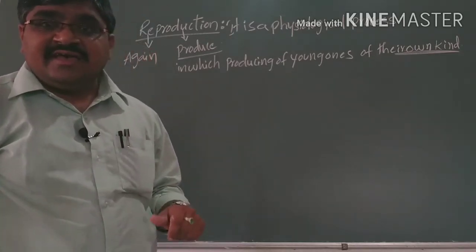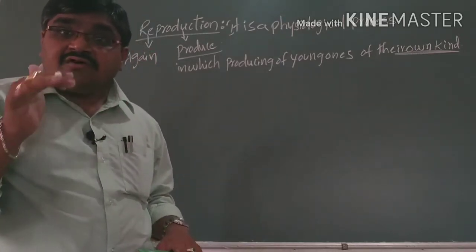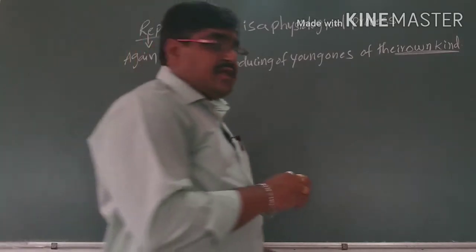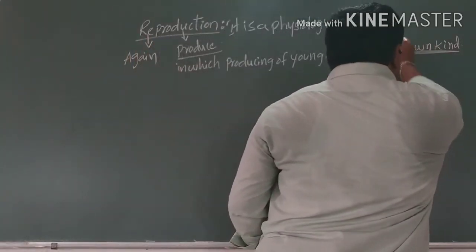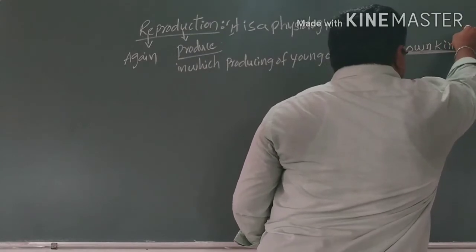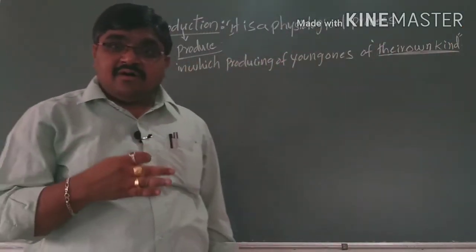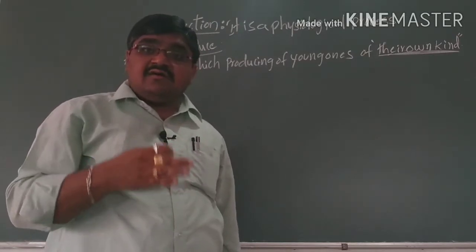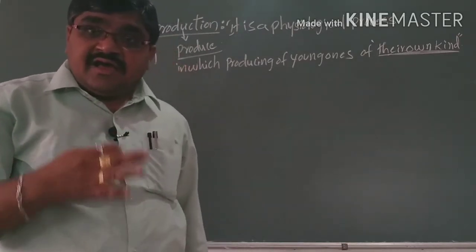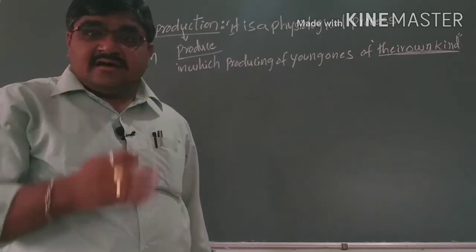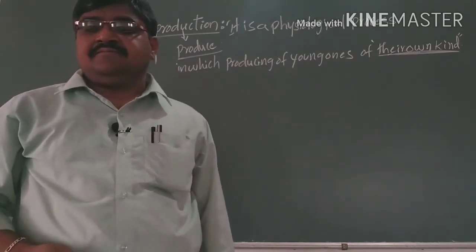Why? Because here it is the same type of species. It is very important. Here they produce the same type of species, their own kind. Then only we can say it is reproduction.